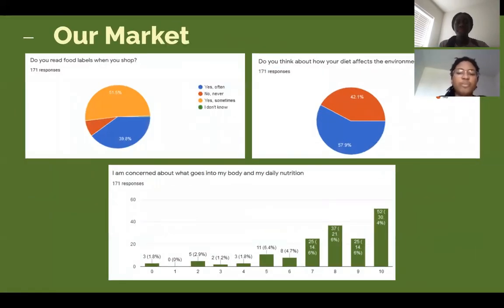To create our app, we first needed to learn the best approach to implementing our solution for our users. We conducted a market research survey with over 170 respondents, asking them about their thoughts on the environment and their food habits. 60% of respondents expressed that they often think about how their food affects the environment around them. Overall, data from our survey illustrated to us the attitudes of our target market and helped us understand how we can fulfill the needs of our users.